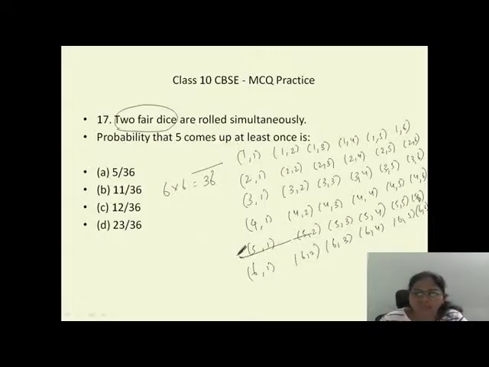At least once 5 came in this row, and in the first place 5 came, here in the second place 5 is coming. So count: 1, 2, 3, 4, 5, 6, 7, 8, 9, 10, 11. So total it is 11 by 36. You have to know this solution, then it will be very easy for you to find the answer.